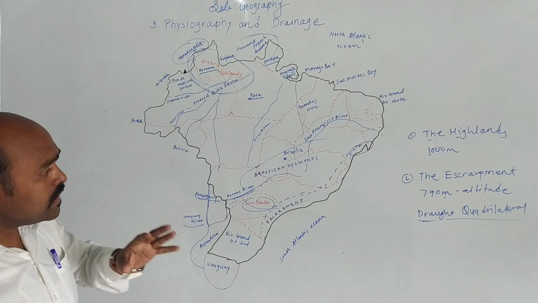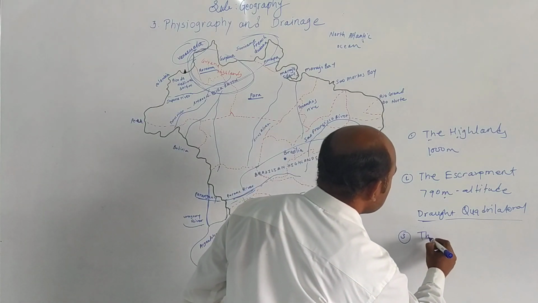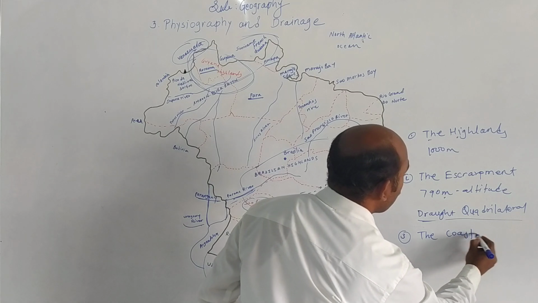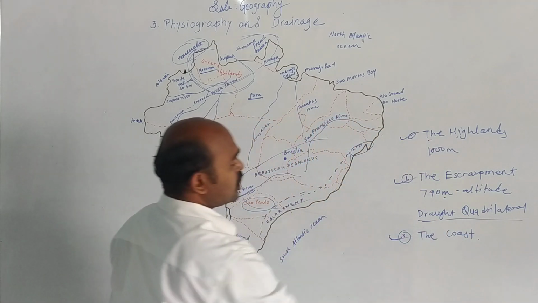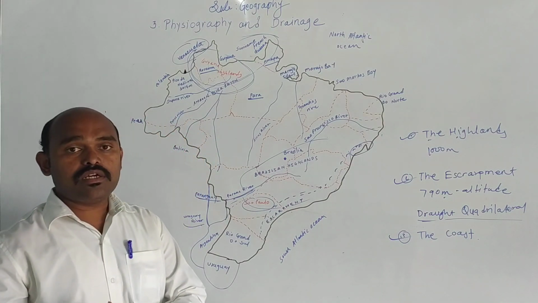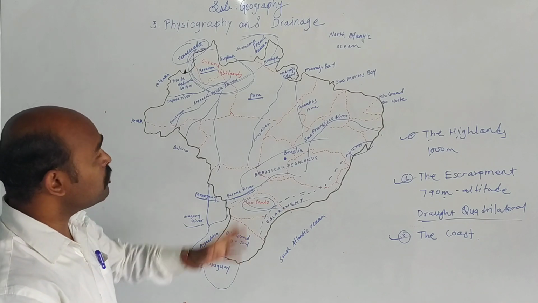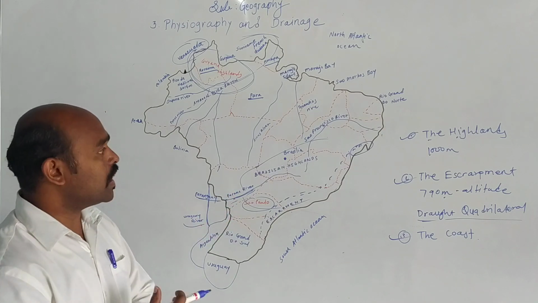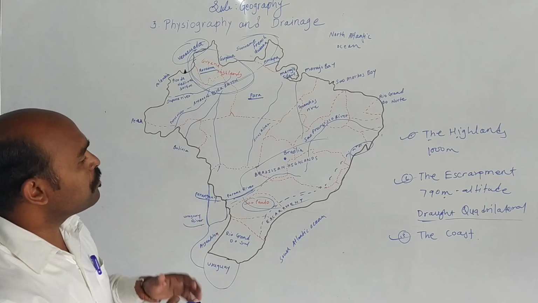Now let us understand about the third physical feature of Brazil, that is the coast. As India has huge coastlines, likewise Brazil also has coastlines. Let us understand about the coastlines of Brazil.